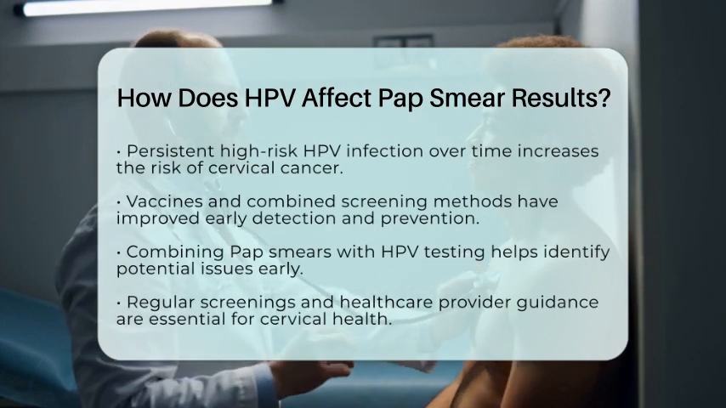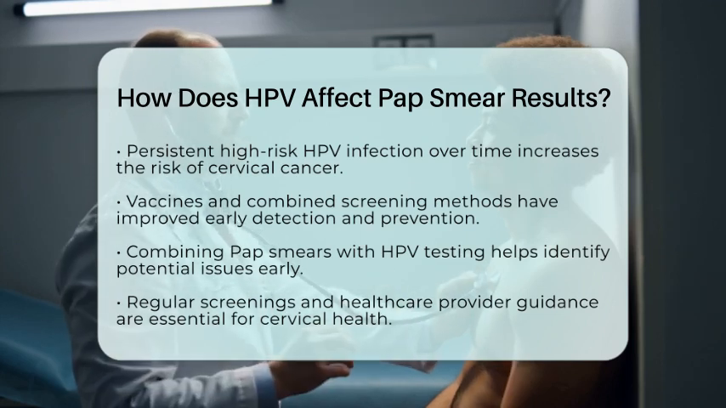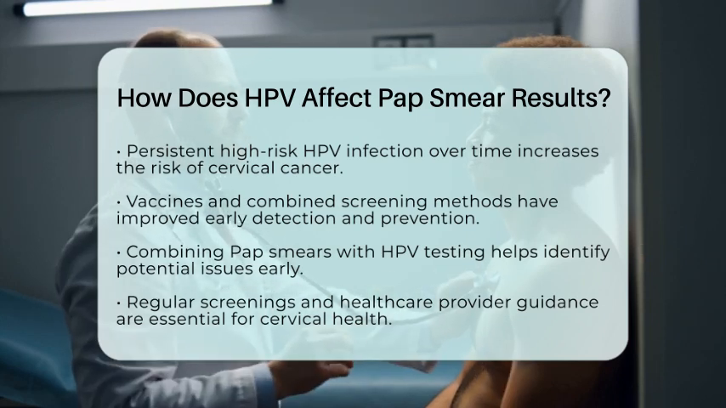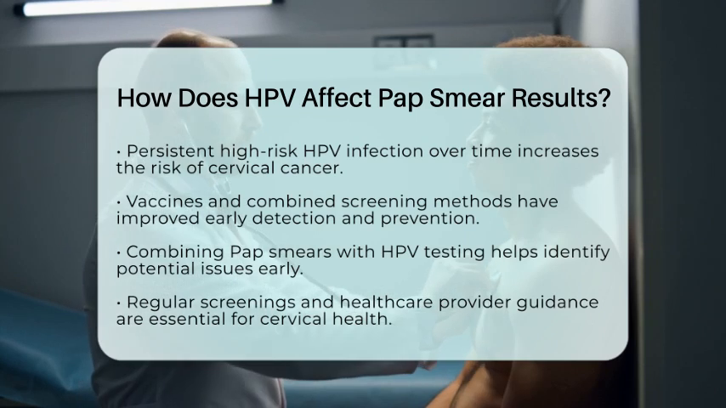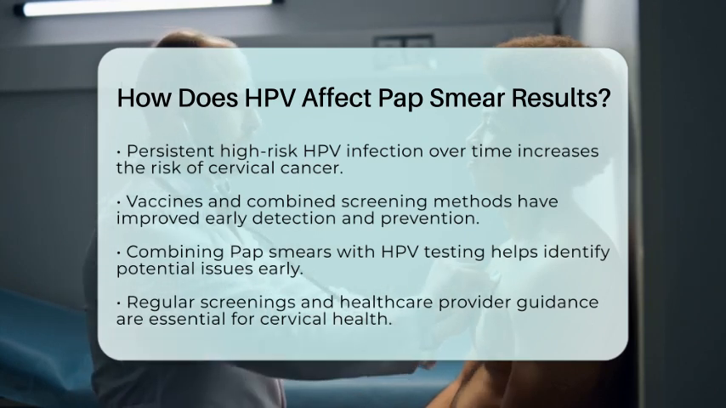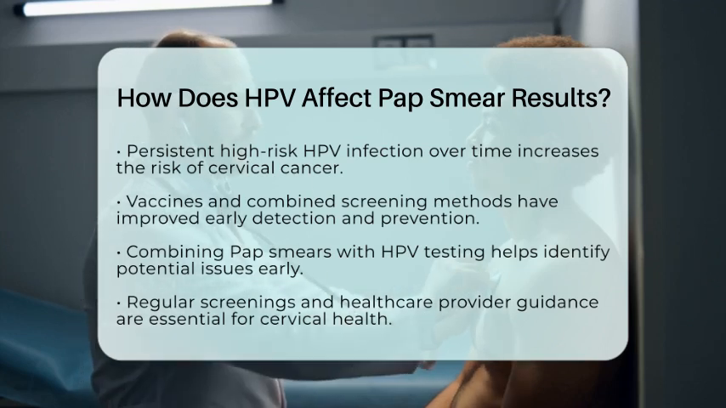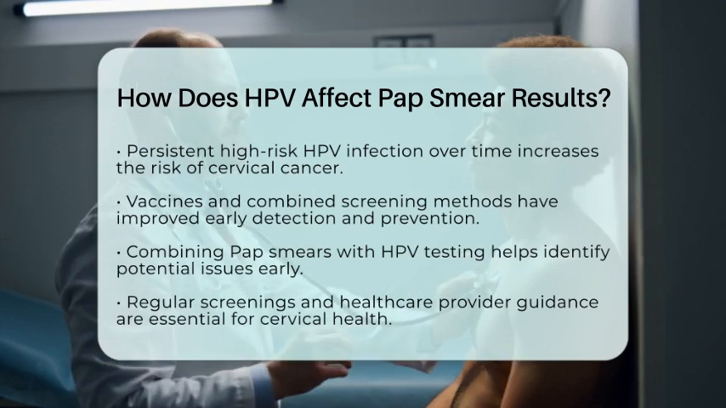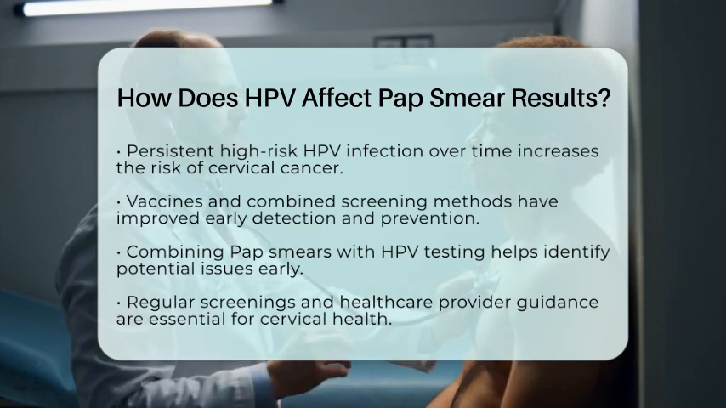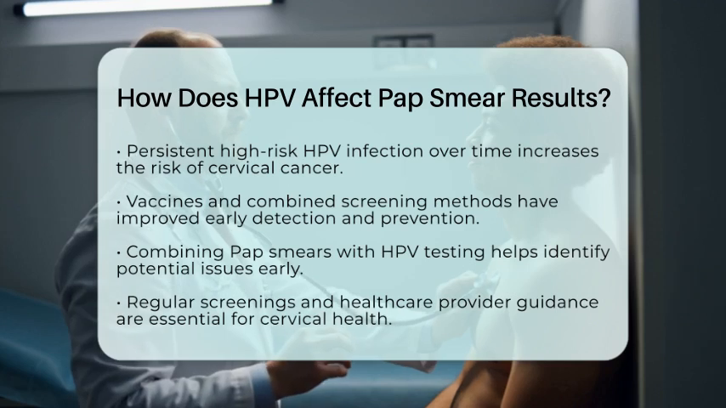In summary, HPV influences pap smear results because the virus causes changes in cervical cells that the smear detects. The presence of high-risk HPV types increases the chance that abnormal results could be precancerous. That's why combining pap smears with HPV testing is so effective in screening for cervical cancer. It helps catch potential problems early and guides appropriate follow-up care. Always remember to consult your healthcare provider for personalized advice and regular screenings, as early detection is key to maintaining cervical health.